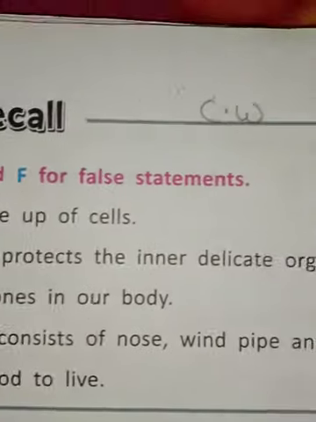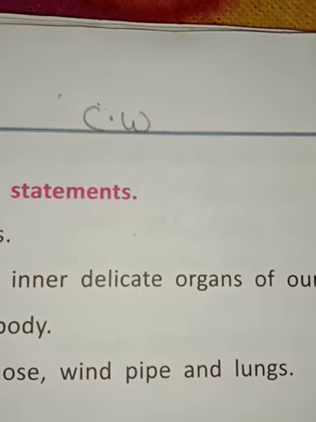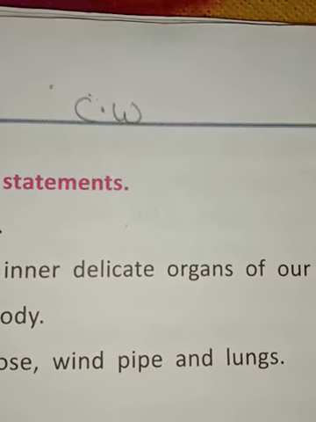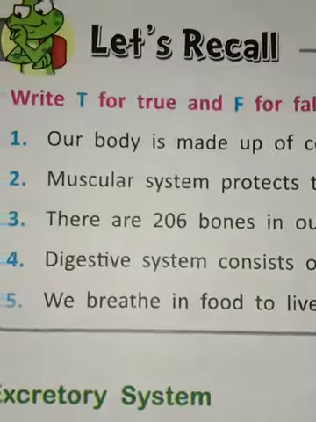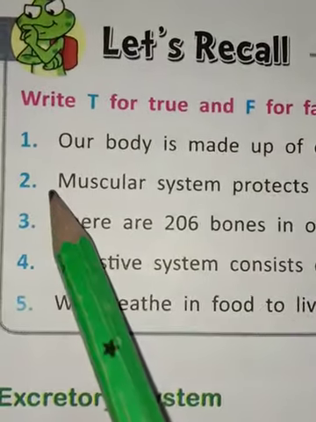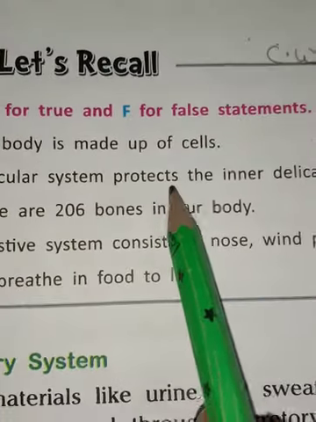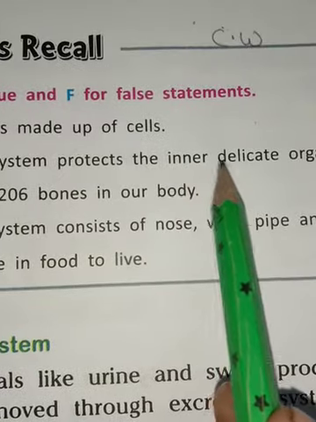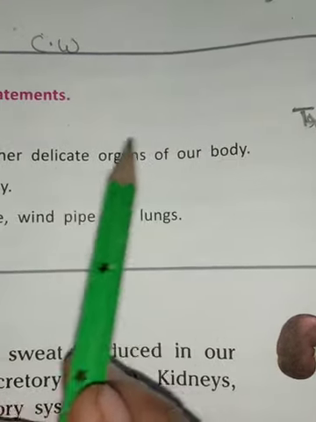Now we will write true, T R U E. Now second statement is, muscular system protects the inner delicate organs of our body.